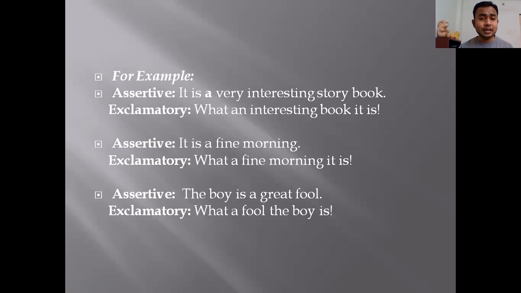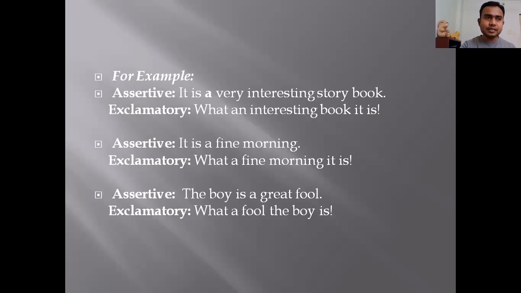Now in the previous slide, children, I have told you, if the sentence has got a or an in a sentence, very is also given in this sentence. So what we have to use in exclamatory? We have to start our exclamatory sentence with what.